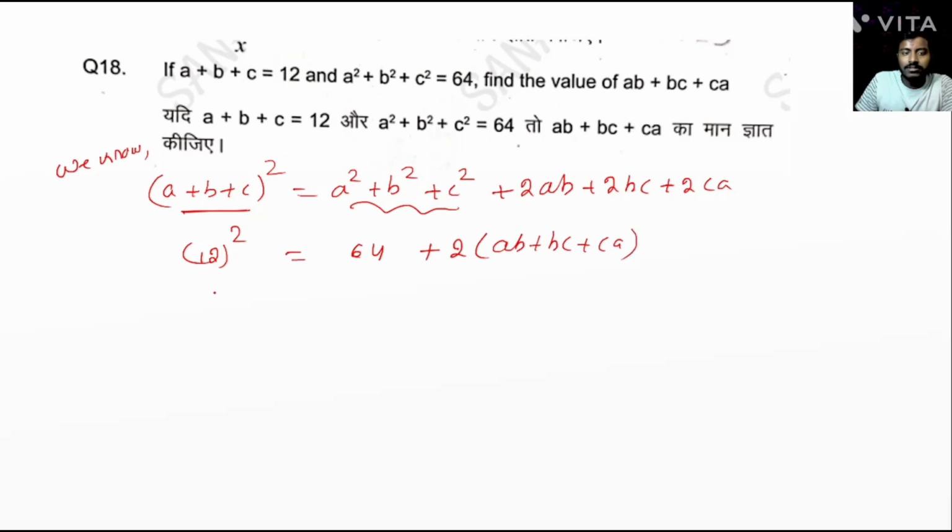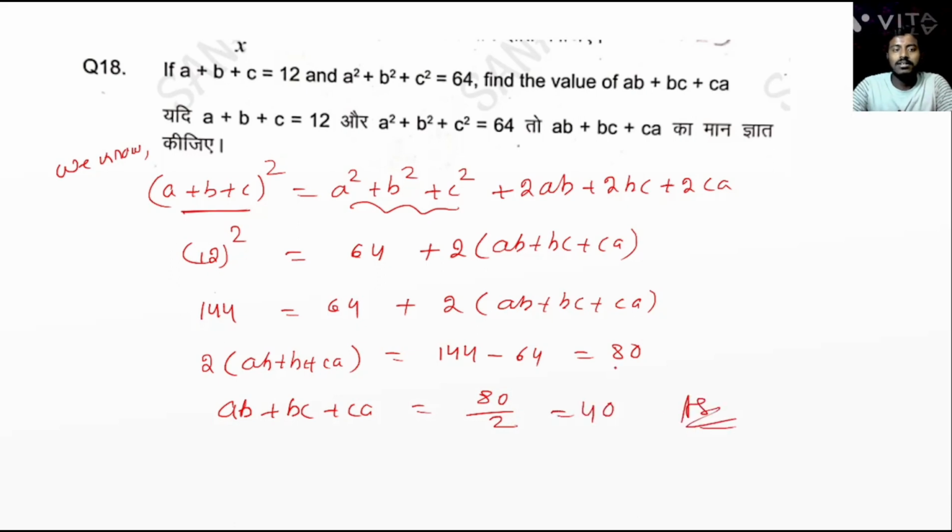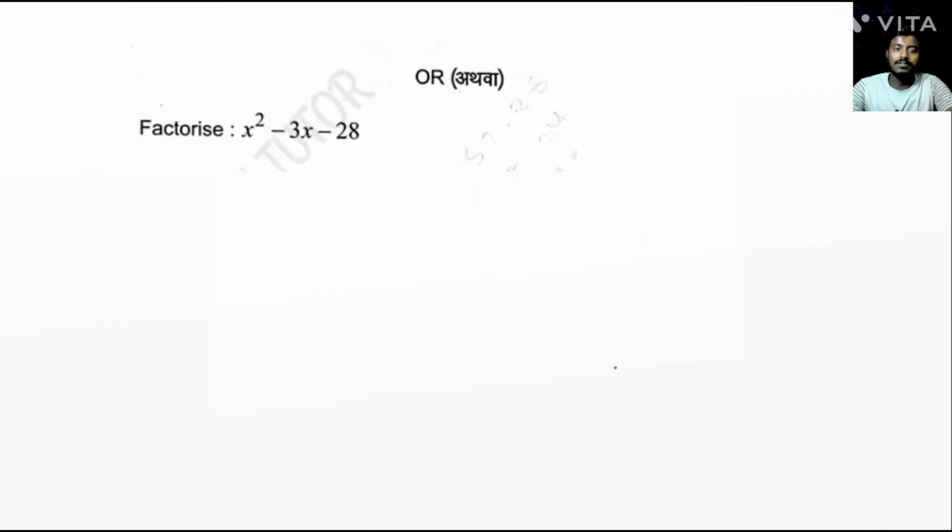Any doubt? So now 144 equals 64 plus 2 into ab plus bc plus ca. Now 2 into ab plus bc plus ca is equal to 144 minus 64, that is 80. Now ab plus bc plus ca equals 80 divided by 2, that is 40. So the answer is 40. Okay, next question.